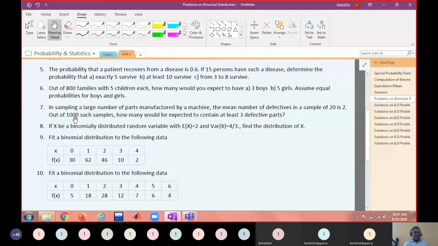Instead of 5 children in a family, 20 parts are there in a sample. So he is asking, out of 1,000 such samples, what is the expected number of samples containing at least 3 defective parts? Is it not similar to the 6th problem?